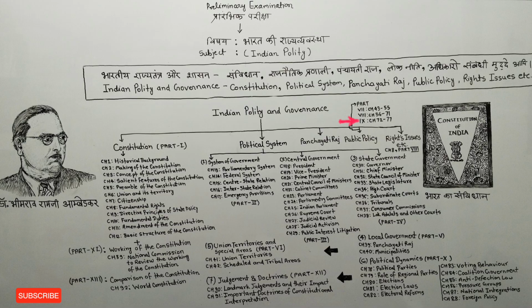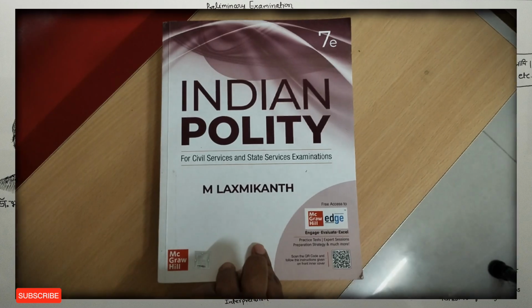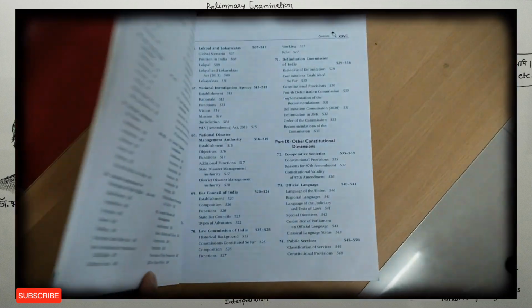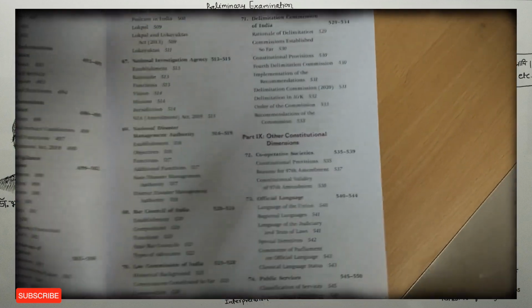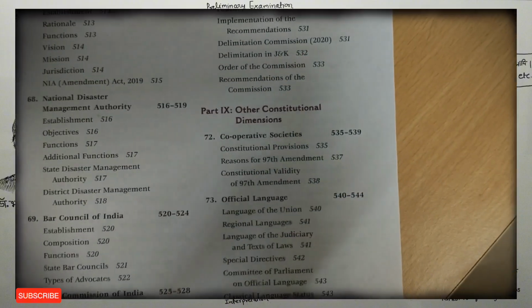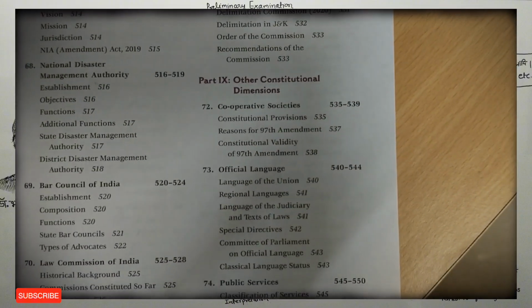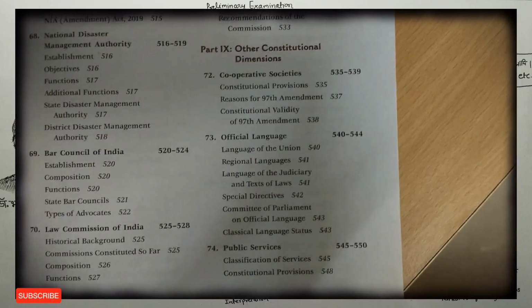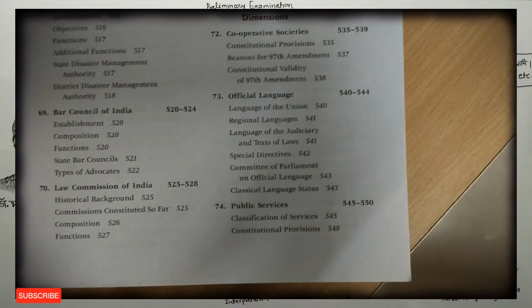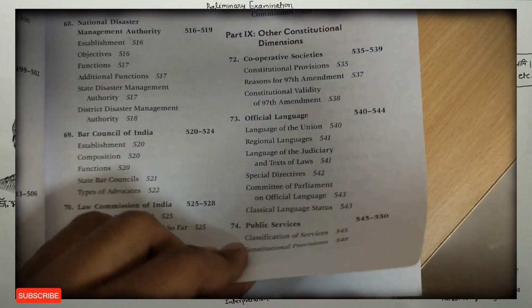After this, the next part under public policy is part 9, under which we get to see chapters from chapter 72 to chapter 77. Part 9 tells us about other constitutional dimensions, in which chapter number 72 tells us about cooperative societies. Chapter number 73 tells us about official language. Chapter number 74 tells us about public services.